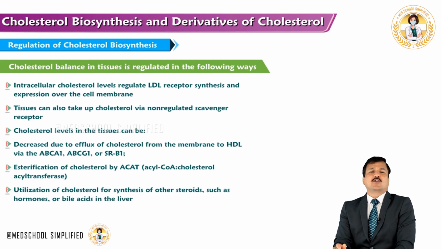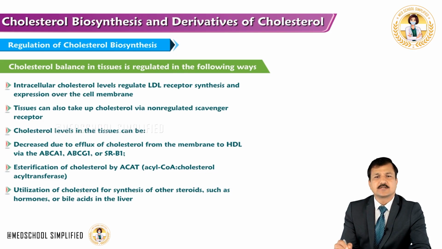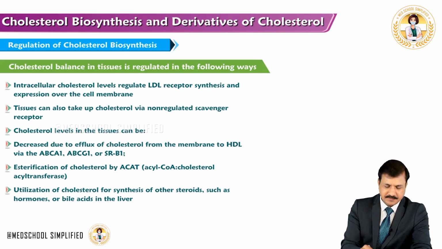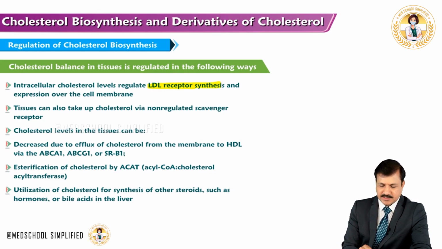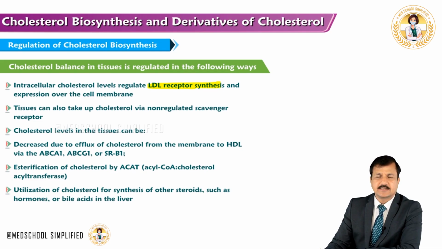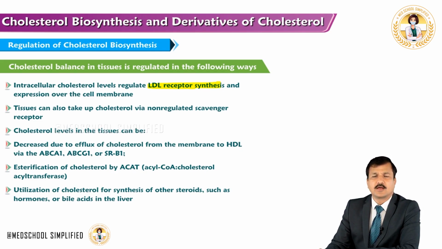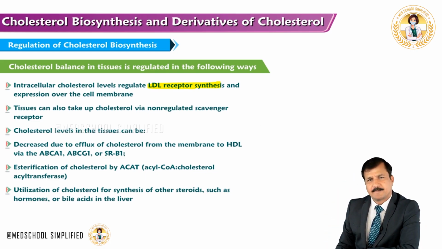Now, how to balance cholesterol levels in the tissue? The cholesterol levels in the tissue are balanced in the following ways. Intracellular cholesterol levels regulate LDL receptor synthesis and expression over the membrane. Note that whenever there are low levels of cholesterol inside the cell, there will be an increase in the expression of LDL receptors over the membrane. So it's a reciprocal relationship that you should remember. Lower the cholesterol in the cell, higher the LDL receptors over the membrane.